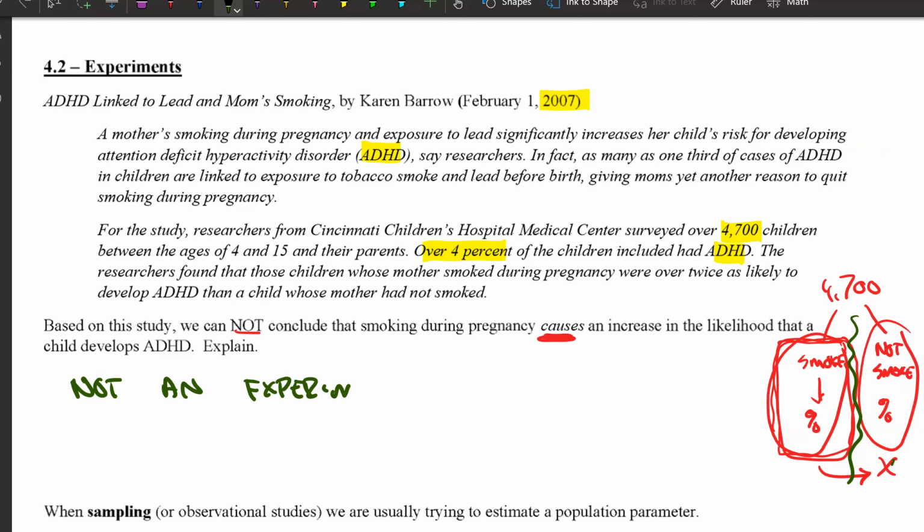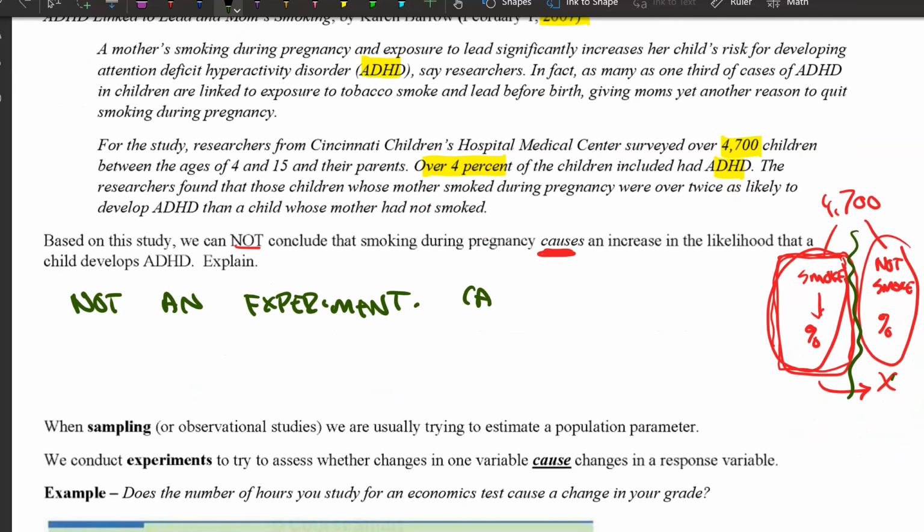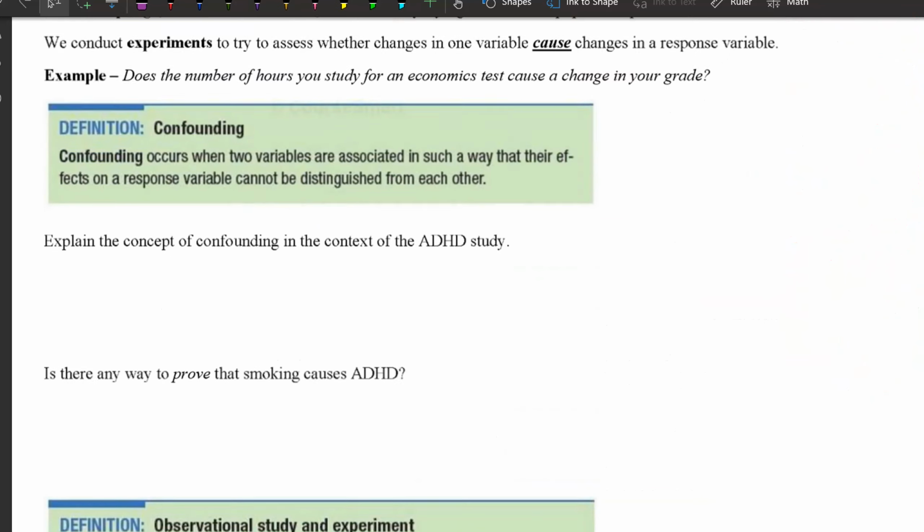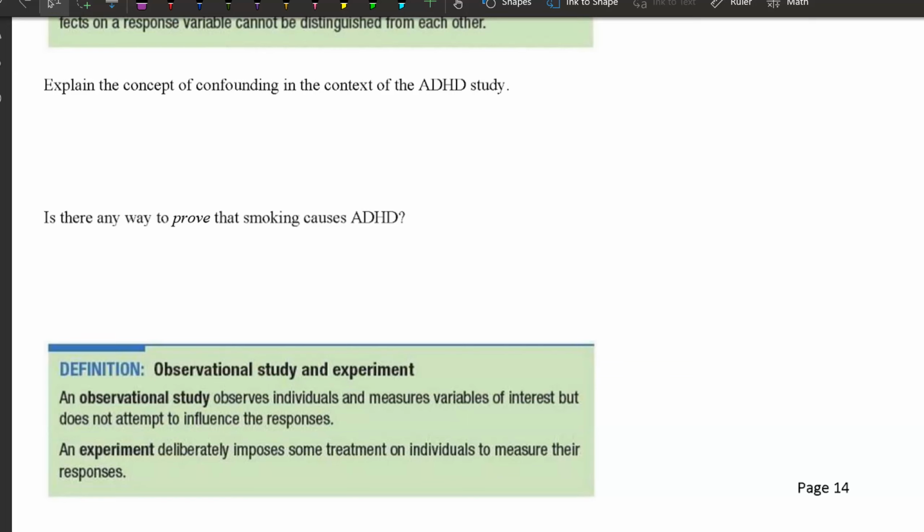So what is an experiment? Why wasn't it an experiment, and how would you do an experiment? Can't prove causation. So I guess I'm not exactly sure about the order of my notes here. I apologize for that. But an experiment, just go down to the bottom here, the definition of an experiment.